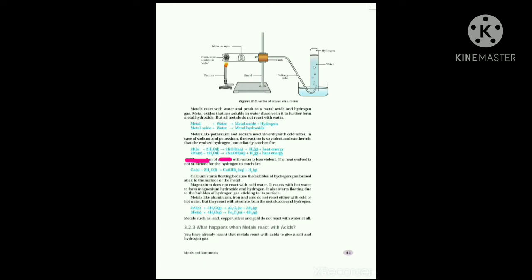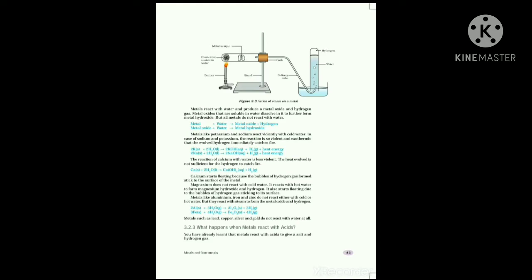Here the metal is sodium. Are you clear? These are highly reactive and these two metals react in cold water. A lot of heat is produced. As a result, the produced hydrogen catches fire.